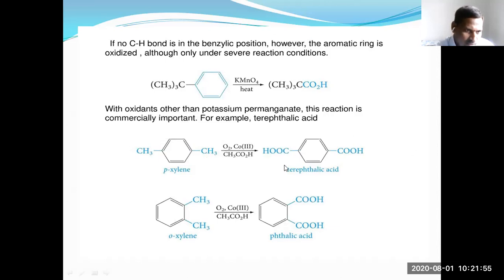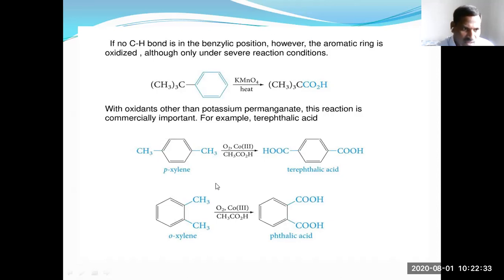The side chains present on the benzene nucleus undergo oxidation and are converted into carboxylic groups.